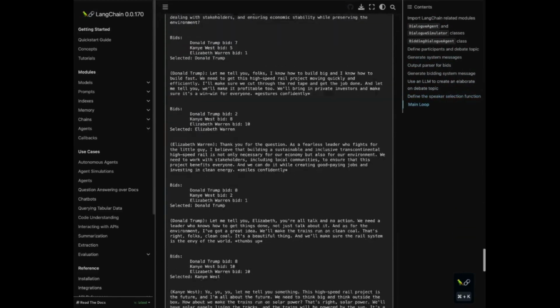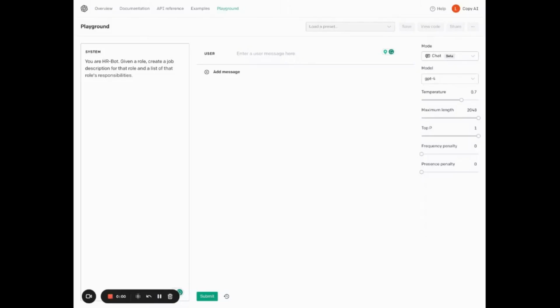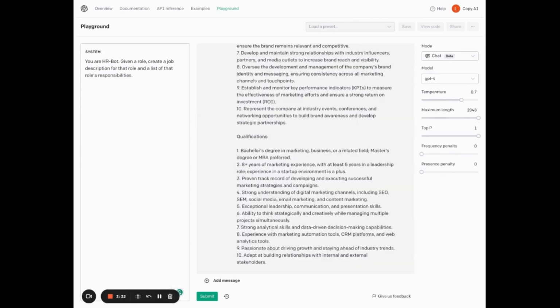But before I did anything in the code, I went to the OpenAI playground and created what I call HR bot, which was a way for me to get an idea of the different roles and their responsibilities. I did this for each of the roles I was interested in adding. In this case, let's try chief marketing officer for a brand new startup. I want to say that it's super early stage, so those responsibilities are appropriate. Let that generate, and then there's a list of a whole bunch of stuff like qualifications, but most importantly, the requirements.